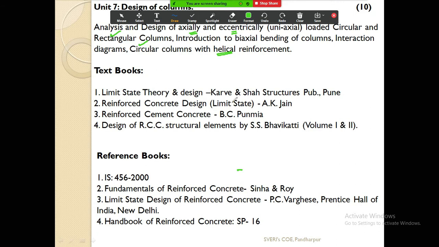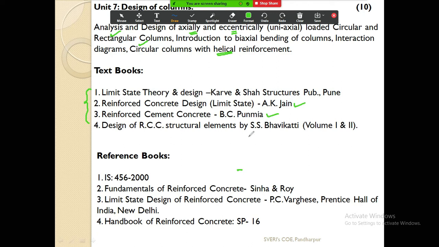Okay, for the textbooks, if you want to refer, this is the list. All the textbooks are good. In that, B.C. Punmia and A.K. Jain are good.